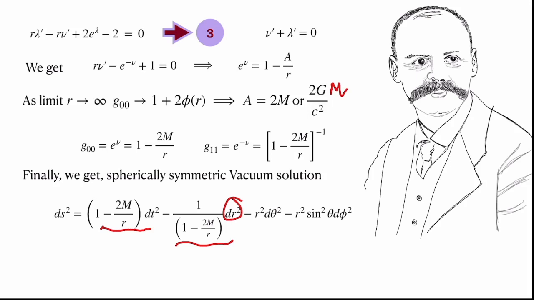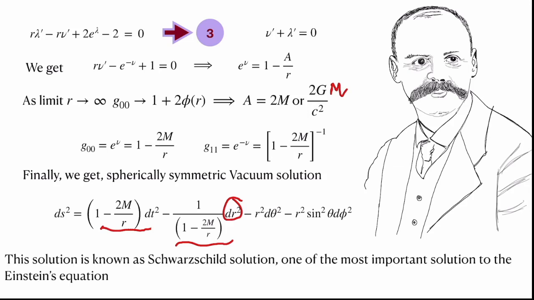We will study the physics of this solution in a coming lecture. However, we first focus on solving a couple more types of Einstein's equation before going into understanding how to do physics on a given space-time which is a solution to Einstein's equation. So this solution is known as the Schwarzschild solution.